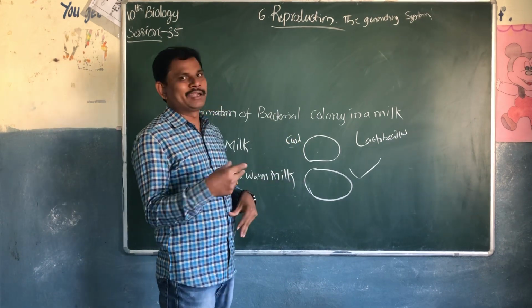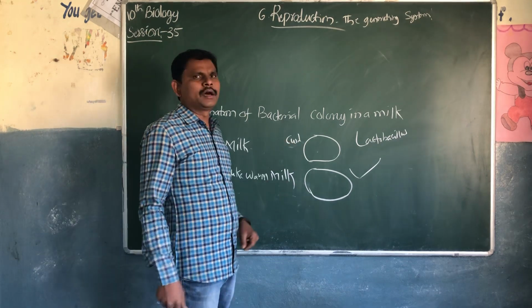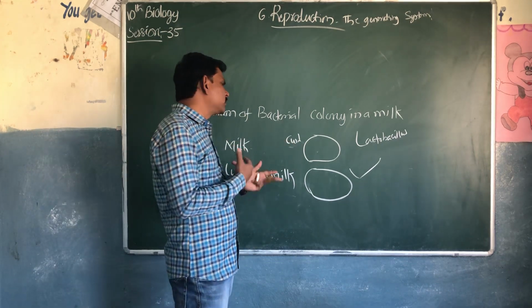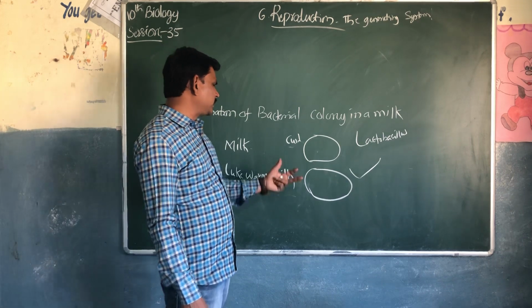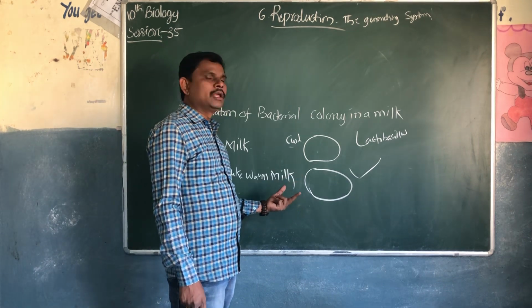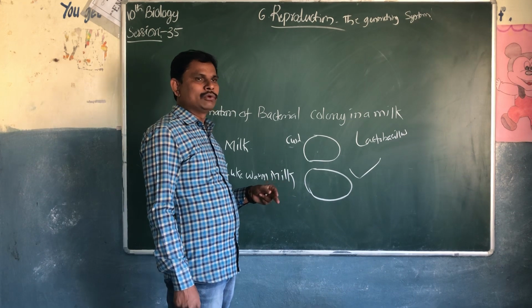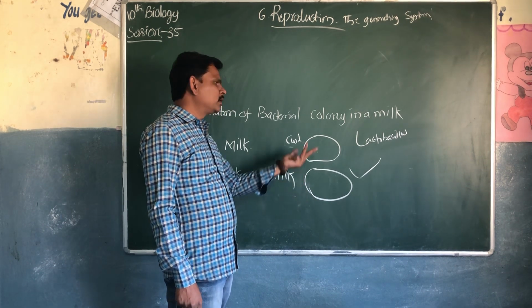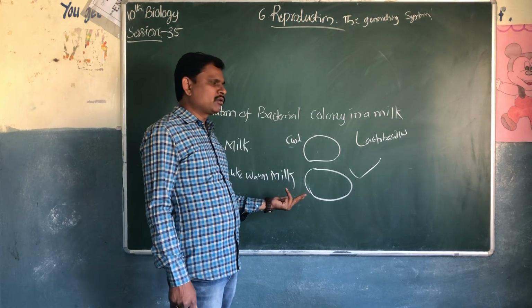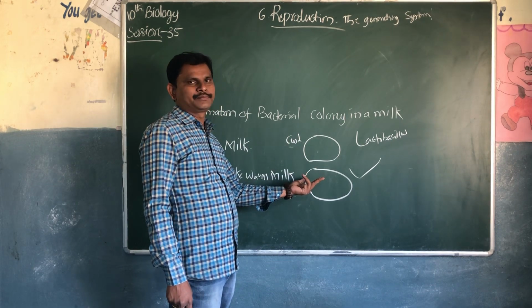That's why it will not develop. It will spoil, or in a very rare case this milk will be converted into curd. In the lukewarm milk, the harmful bacteria are already destroyed. Then we have added lactobacillus bacteria in this milk.